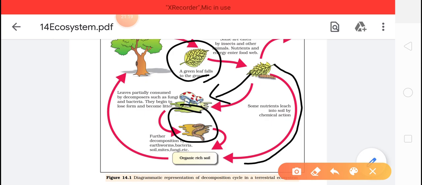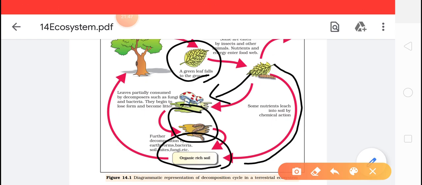So these organic matters will be broken down into the simplest inorganic matter. And that inorganic matter will ultimately give rise to humus, that is the humification process. And that humus will make the soil rich.